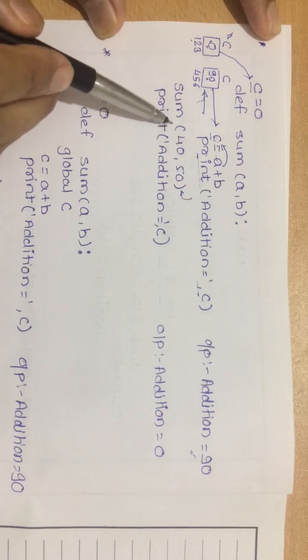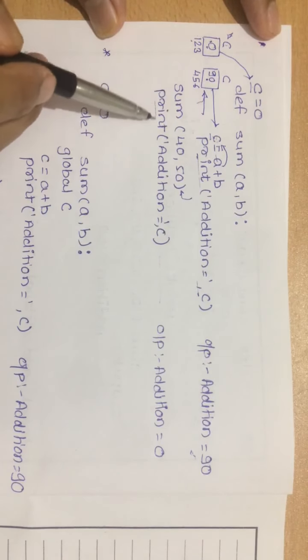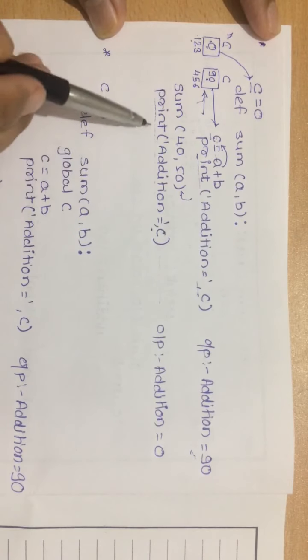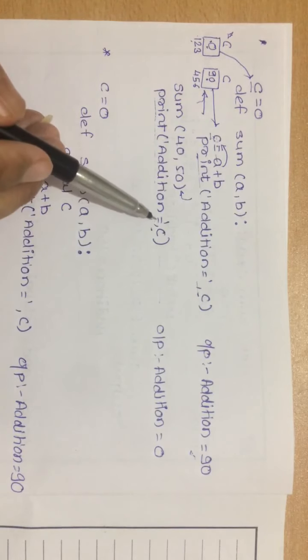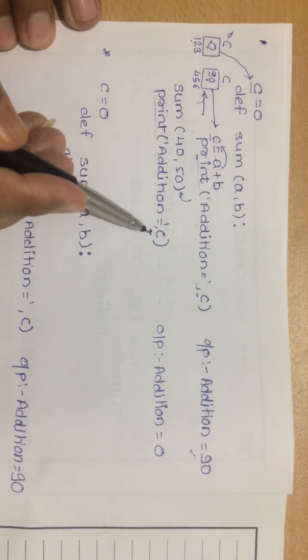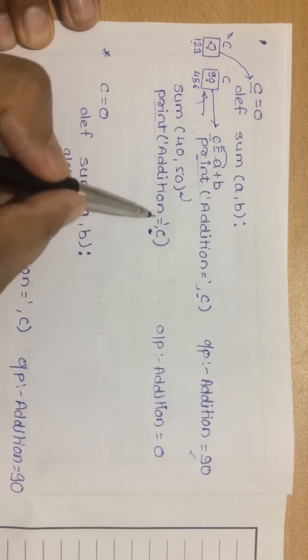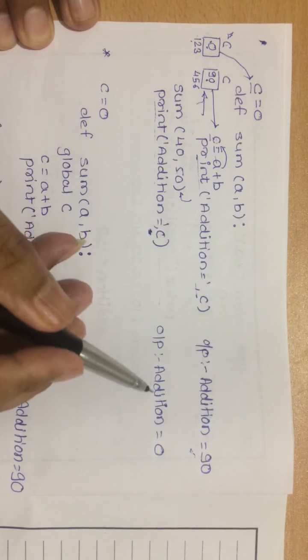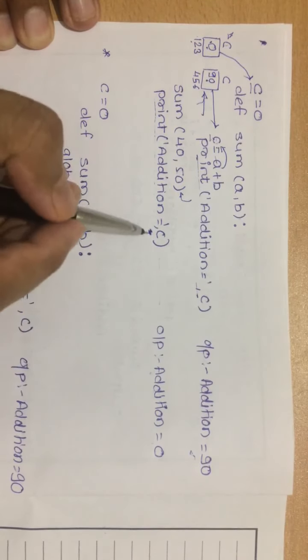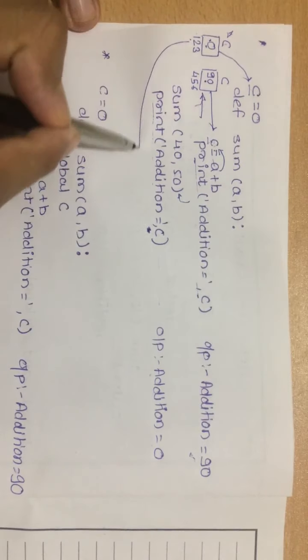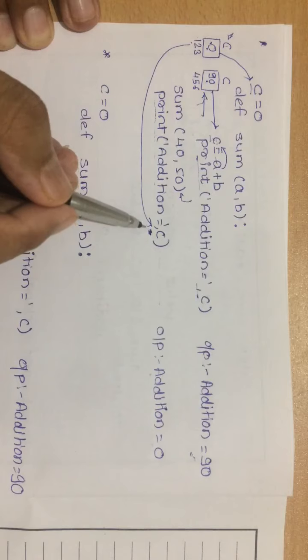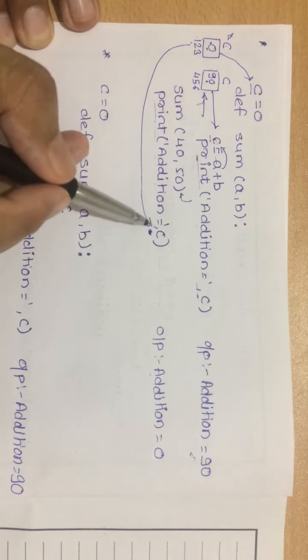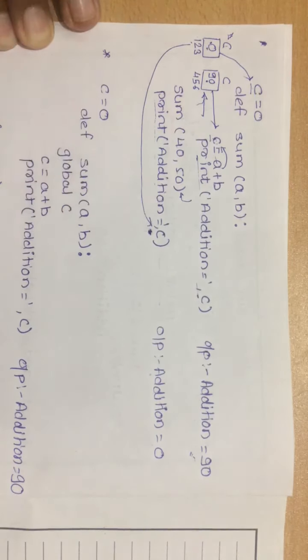Then the addition function will get executed. After that, we have the print function where we have printed addition is equal to C. In this case, this C is the global C. So when I try to print this, what output will I get? I will get addition is equal to 0 because this C is this one. So the value 0 will get printed over here. So this is a local variable and this one is a global variable.